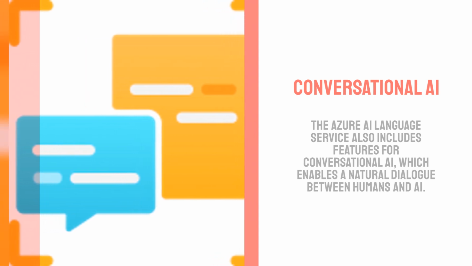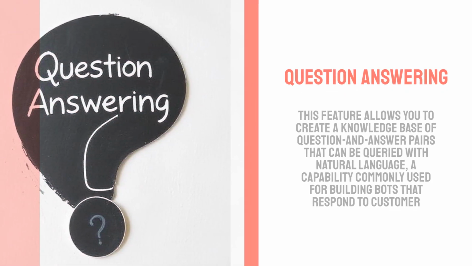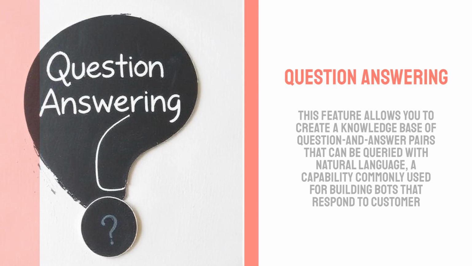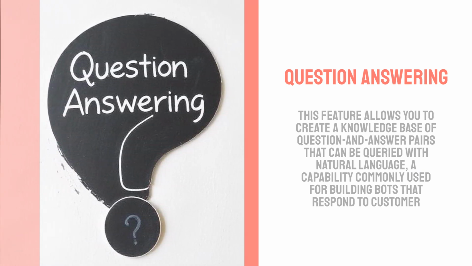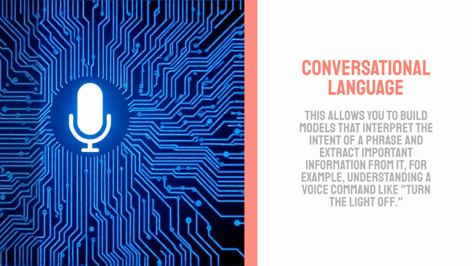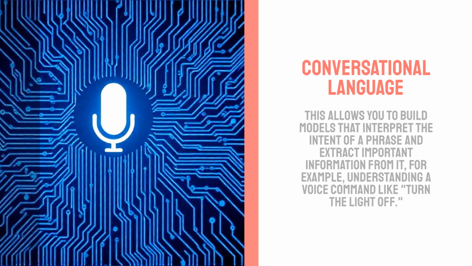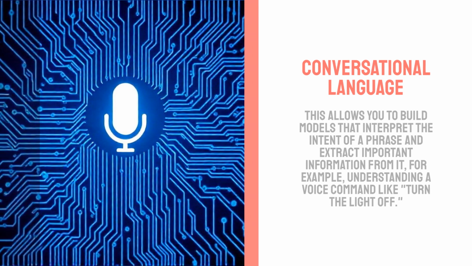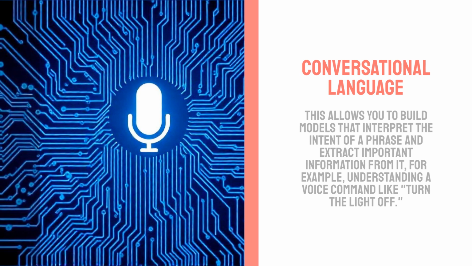Question answering. This feature allows you to create a knowledge base of question and answer pairs that can be queried with natural language, a capability commonly used for building bots that respond to customer queries. Conversational language understanding. This allows you to build models that interpret the intent of a phrase and extract important information from it. For example, understanding a voice command like, "Turn the light off."